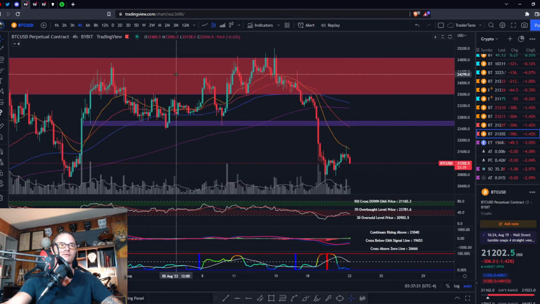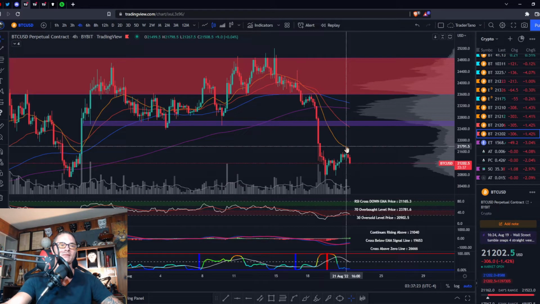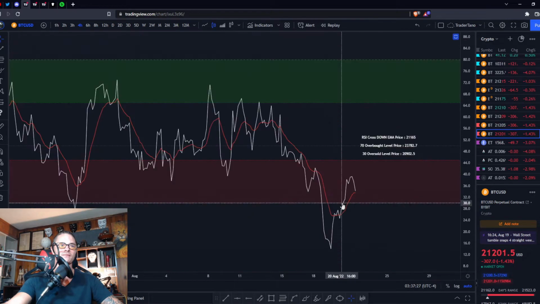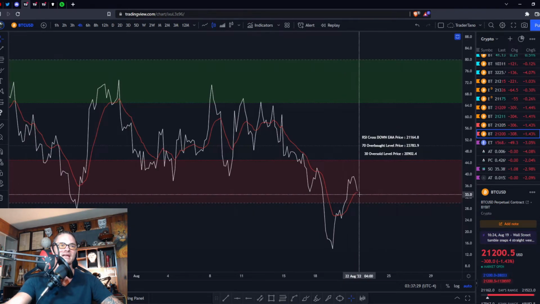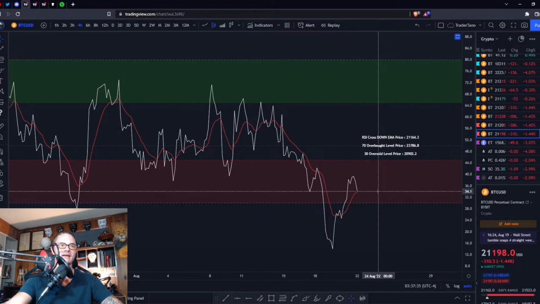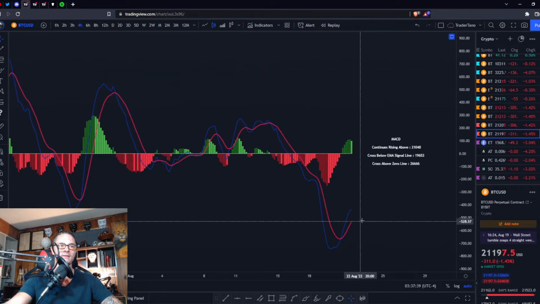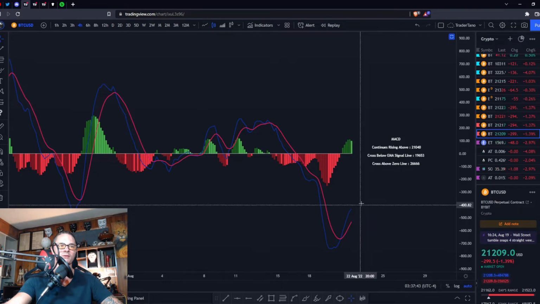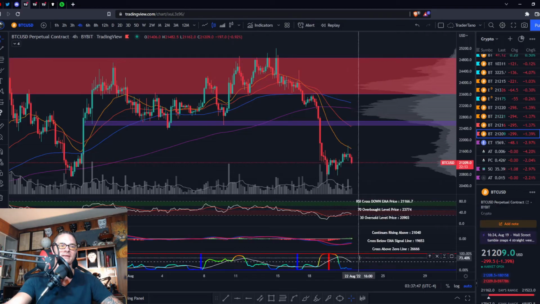Let's go to the 4-hour. Right now being rejected from the 21 in the bearish control zone, about to either test the signal line or cross it. We need to get back below 21,164.30 in order to cross that signal line to the downside, so not too far away. MACD is a fresh cross to the upside, but you're kind of losing your bullish momentum right here. It's waning. So we'll find out whether it can keep the bullishness or if we cross bearish.